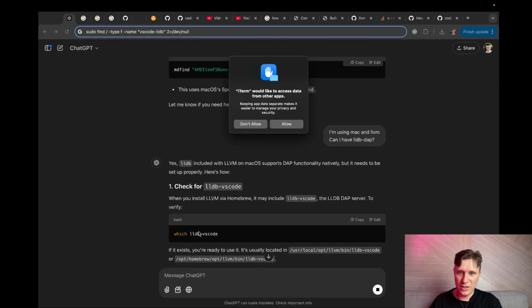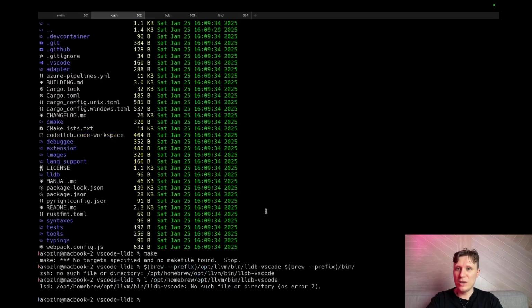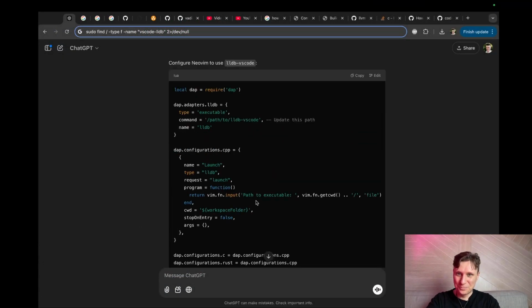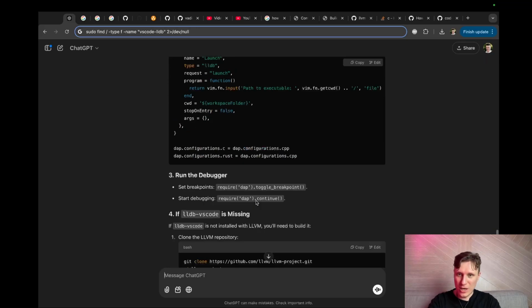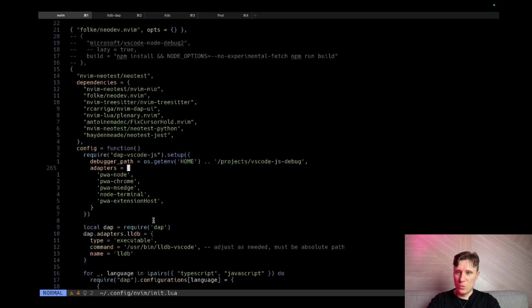Okay, which? I don't have this one. Access from apps, terminal. What about here? Do I have this one? Look, guys, I already have LLDB DAP because I installed LLVM and now we have it in path. Hallelujah! I didn't need to do anything. Okay, but we made some progress. Okay. What's next, though? We have LLDB DAP.